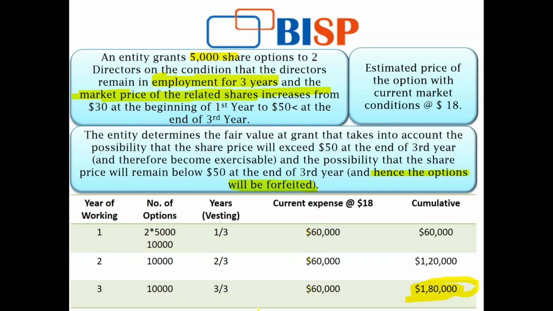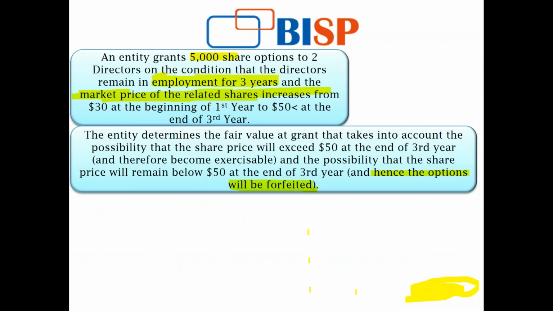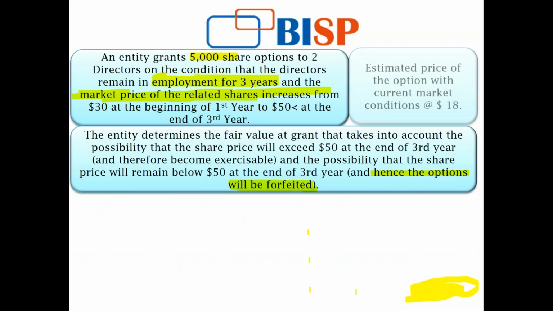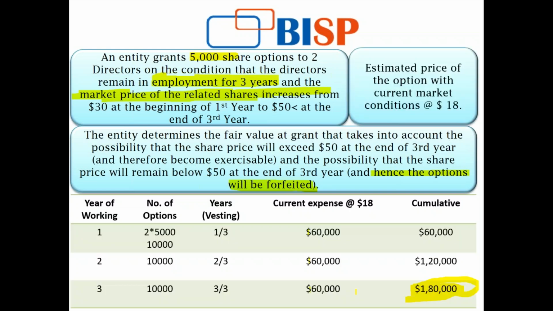So when I am talking about the service condition, I will be reversing the amount. There's a difference between shares being forfeited and reversing my amount in the accounts. So these were the two things attached to share-based payment: the market condition and the non-market conditions.